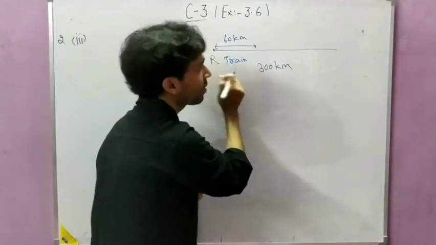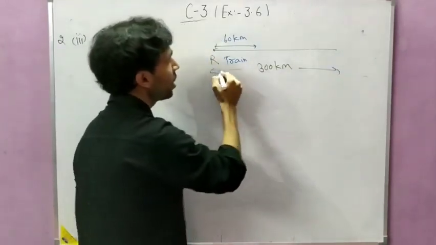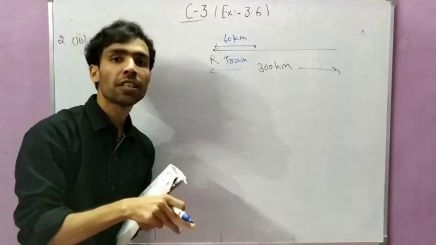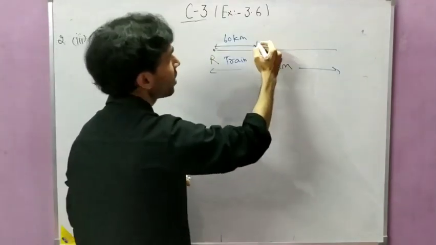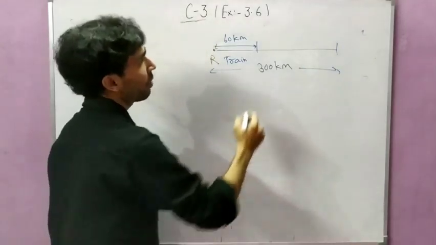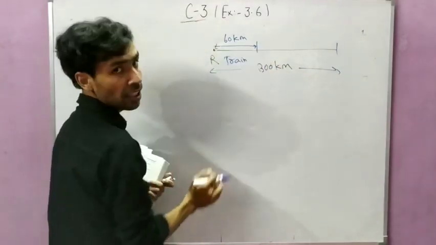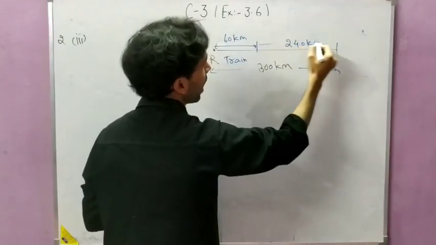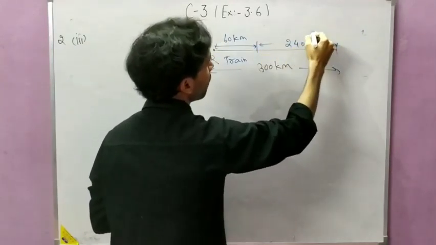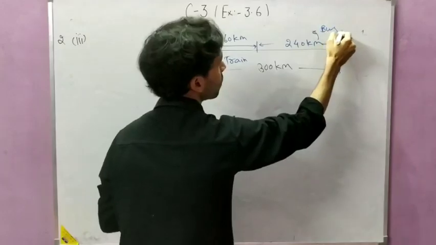Out of 300 km she has covered 60 km by train, so what is the distance left? The distance left will be 300 minus 60. So this distance will be 240 km, and this distance she will cover by bus.